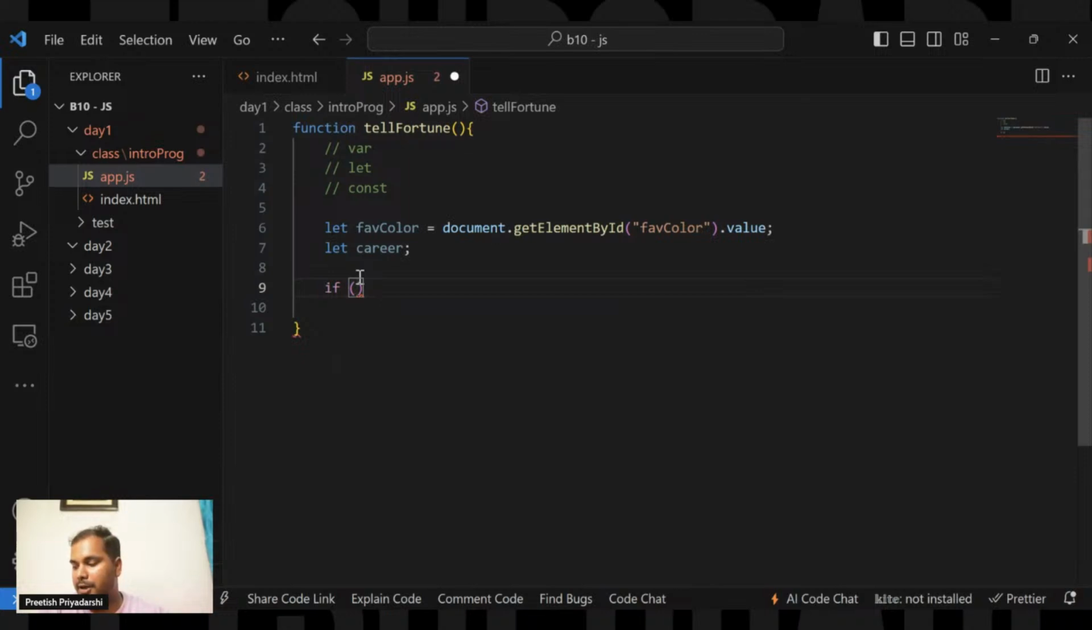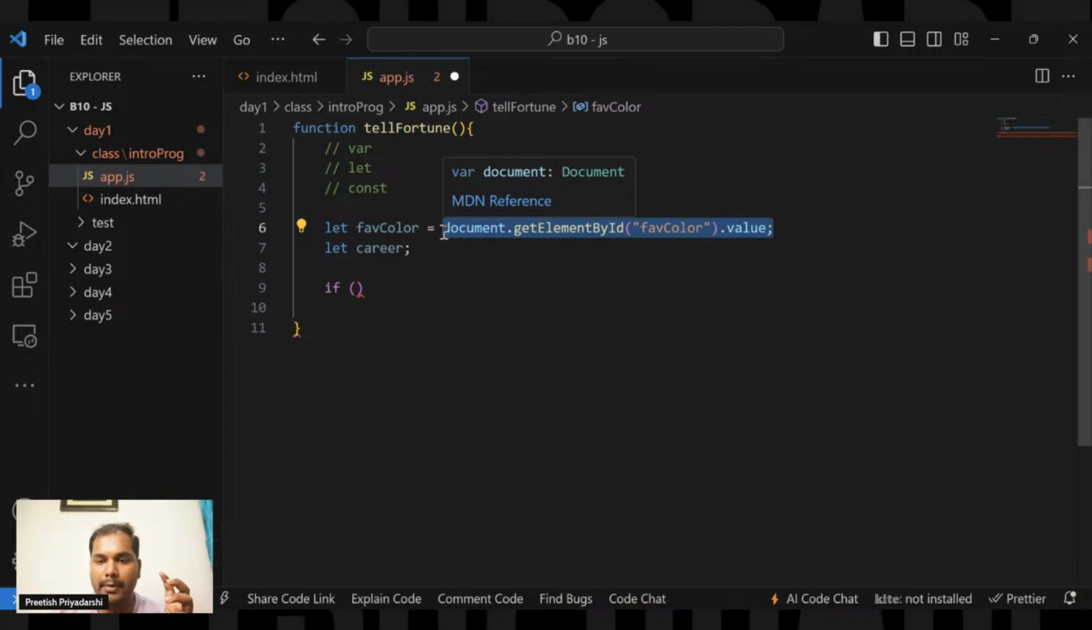So for the conditional statement we are using if. Here in favColor we are storing the color right now. We got the favColor from the document using document.getElementById, the name of the id of the input field, and its value. Through this we got the value. Like if you write red in the input field, we have fetched that color red and stored it right here. Now it's the time for comparison.